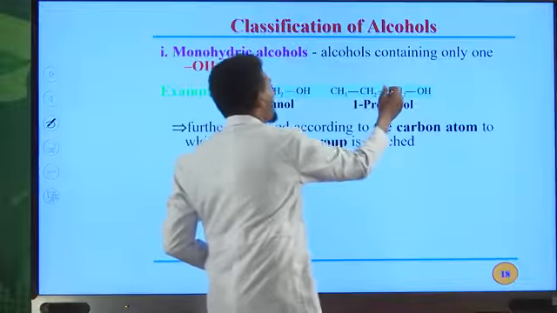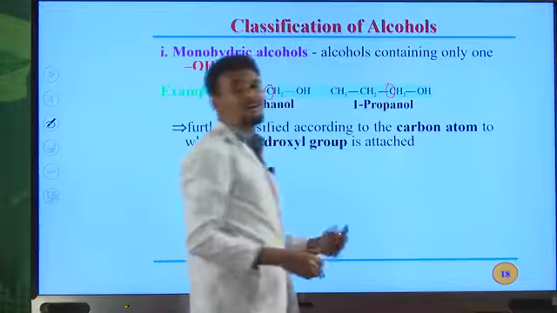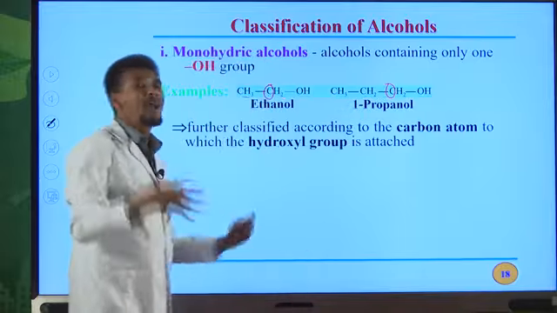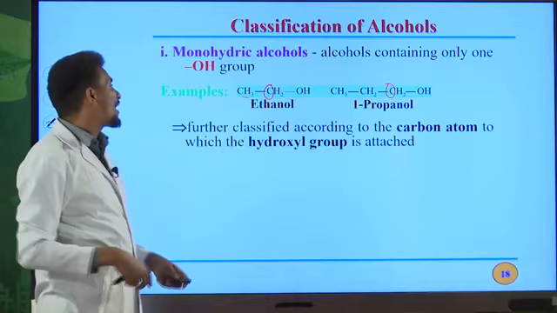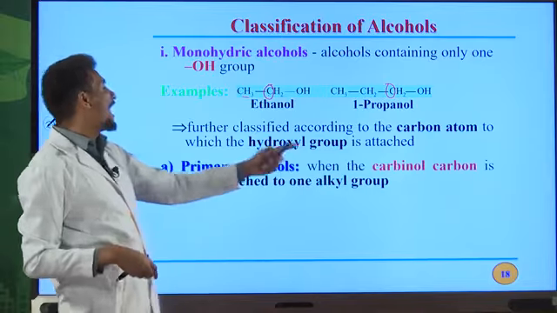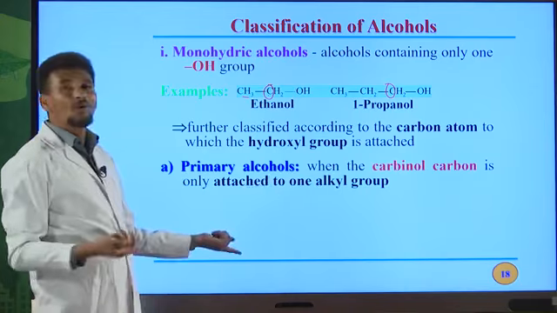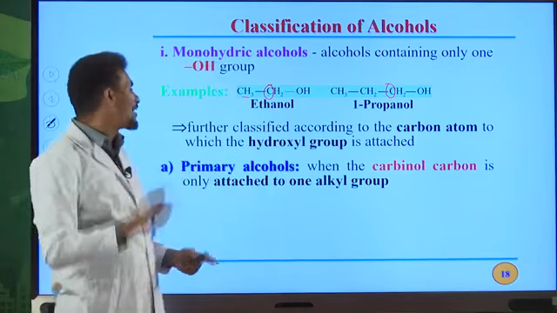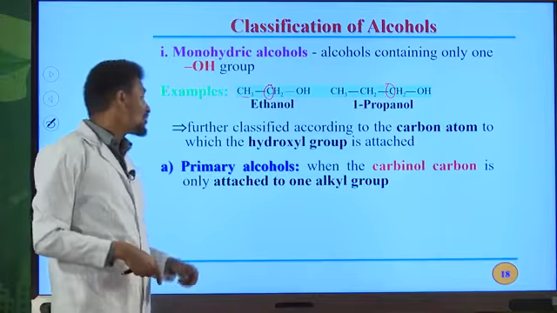In this organic compound, this carbon is carbonyl carbon. The carbon directly bonded to the OH group. Therefore, based on this carbonyl carbon, we can also classify monohydric alcohols as primary alcohol. Primary alcohol, when carbonyl carbon is bonded with only one alkyl group,